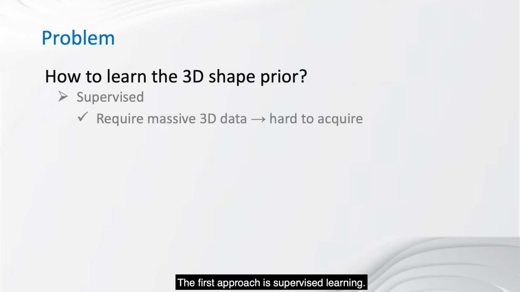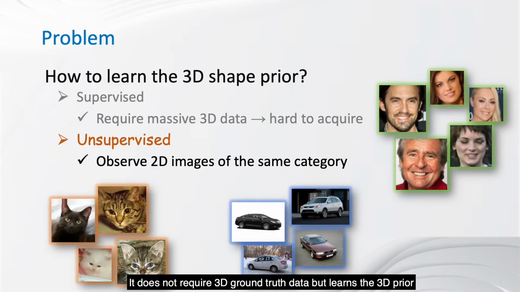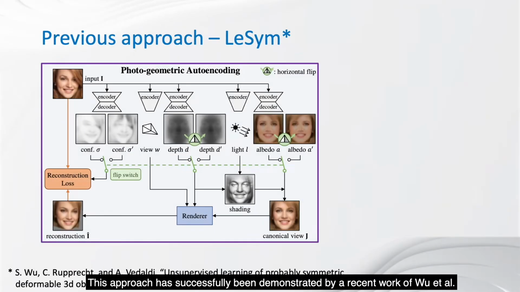The first approach is supervised learning. This approach has a huge drawback. It requires massive 3D data, which is hard and expensive to acquire. The second approach is unsupervised learning. It does not require 3D ground truth data, but learns the 3D prior via observing 2D images of the same category. This approach has successfully been demonstrated by a recent work of Wu et al.